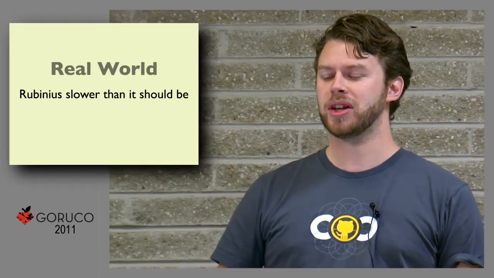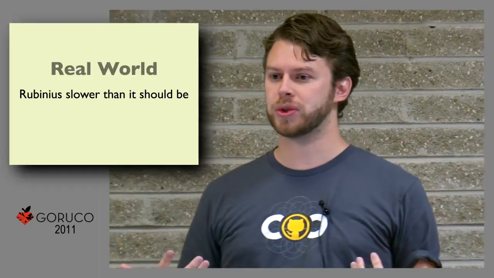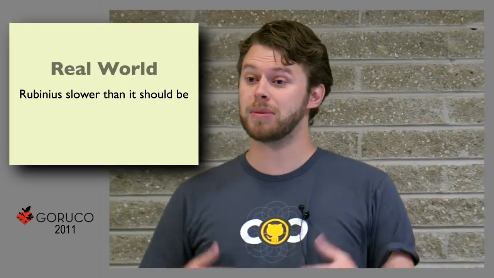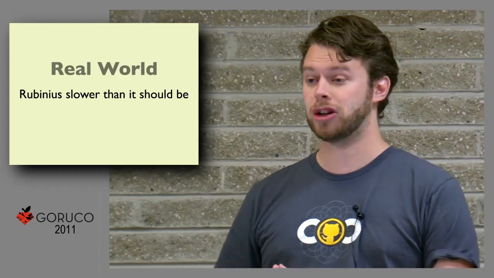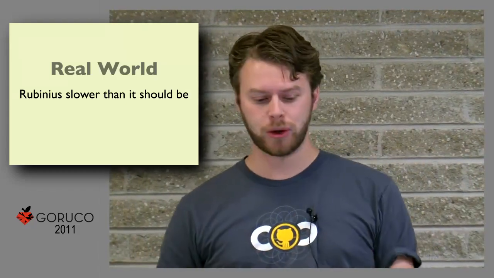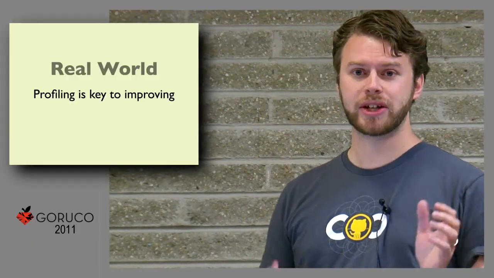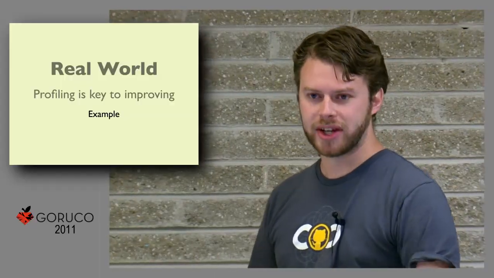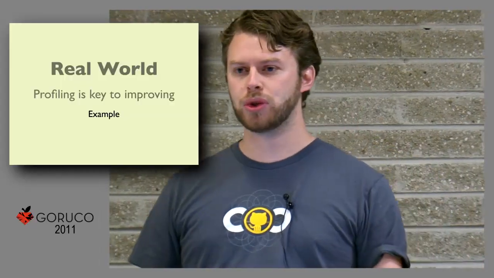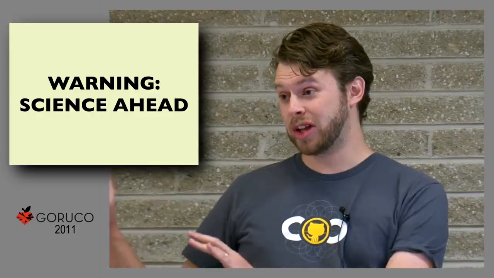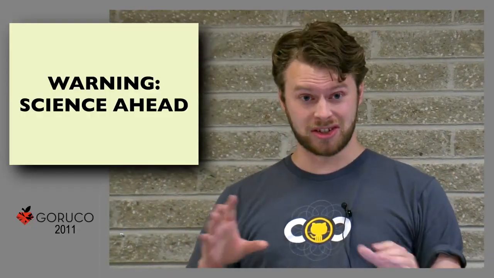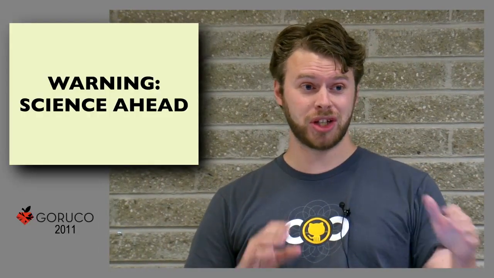A big point about doing that is we had to build a whole bunch of tools internally in order to improve that process. But because we write all those tools and we put them into Rubinius, all those tools are available to you to use on your own code to make your own code better. And profiling is really the key to all of that. So let's go into a quick example of profiling. How do you use profiling inside Rubinius to make your code better? This is the science warning. I tried to keep it easy, but there are charts. So, if you need to change your underwear, go do it now.